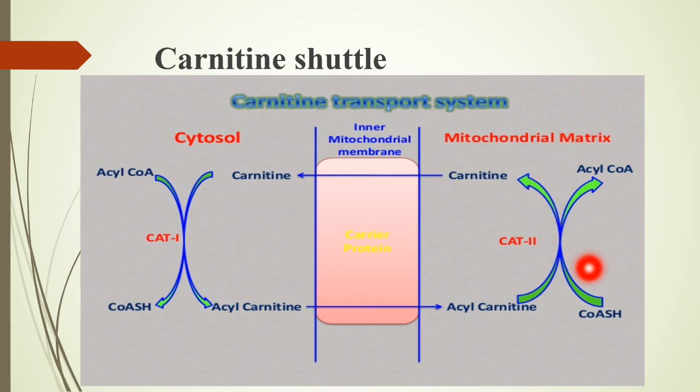This requires coenzyme CoASH, with another enzyme, carnitine acyl transferase 2, present in the mitochondria. Then the carnitine liberated in the mitochondrial matrix is transported again to the cytosol, and this process continues.